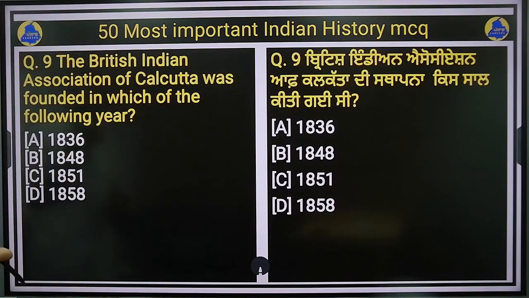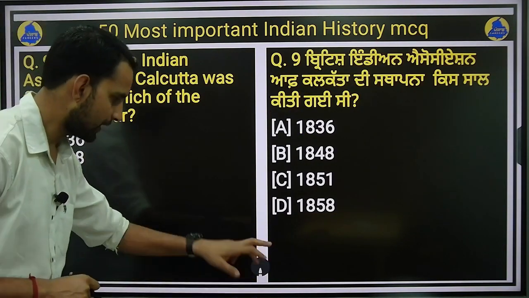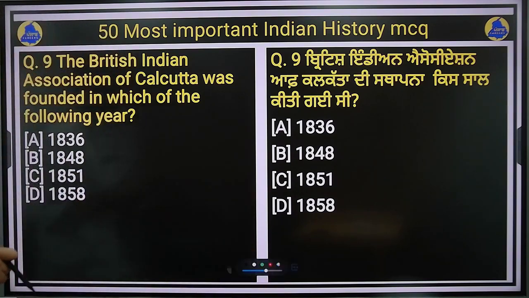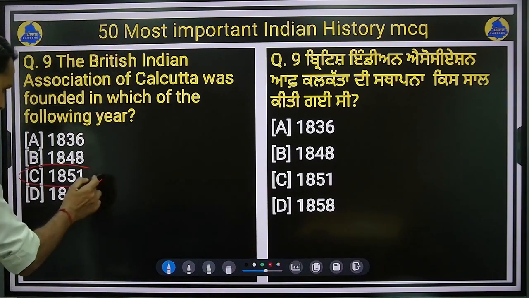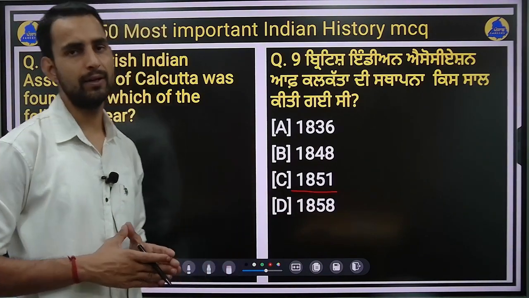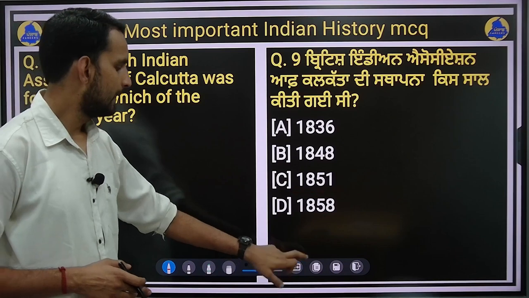Question number 9. The British Indian Association of Calcutta was founded in which of the following years? Again a question from organizations. These are very important. So the British Indian Association was founded in 1851. Option C will be the right answer.